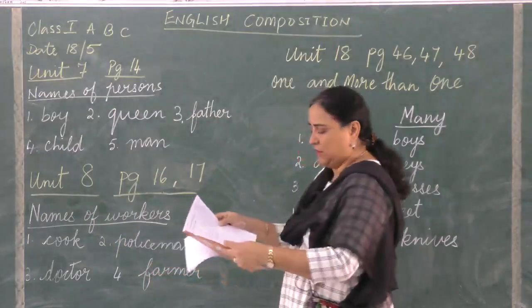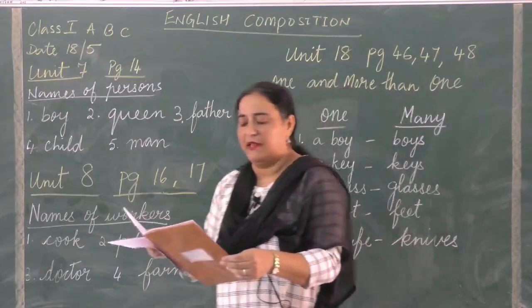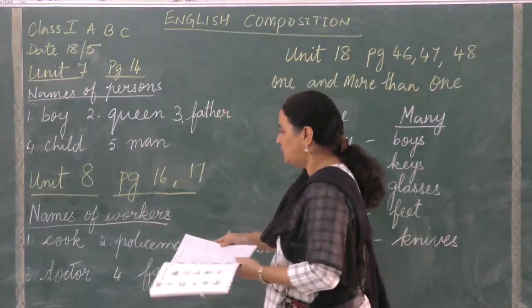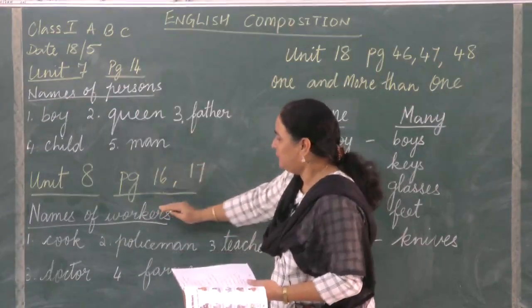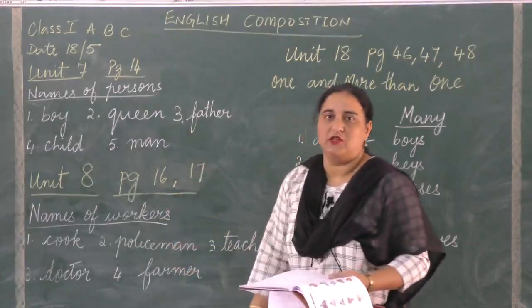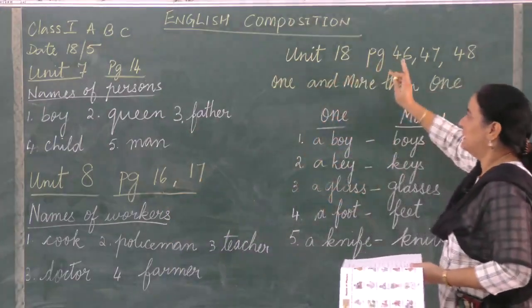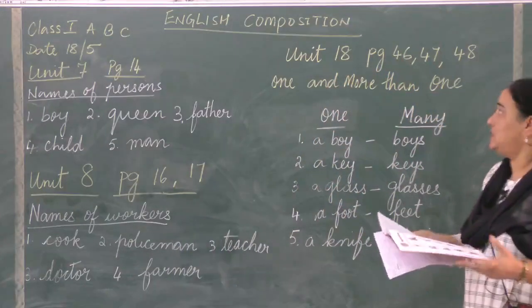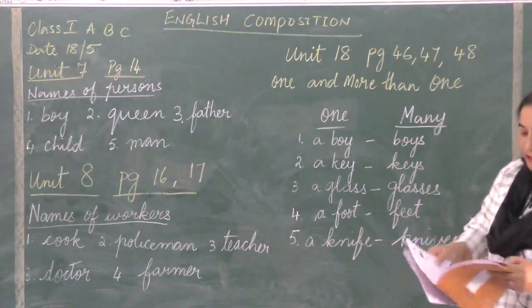So there are a number of names on page number 16. You can just go through the names, learn the spellings, and you have to write this in your copy. So this unit 7 and unit 8 you have to do on one page. Then we come to unit 18. Unit 18 on page 46 and 47, 48.